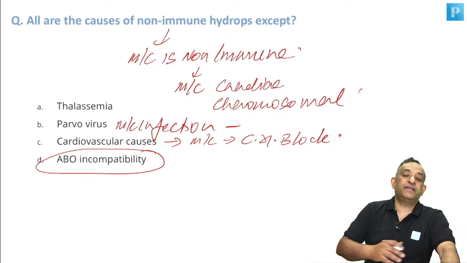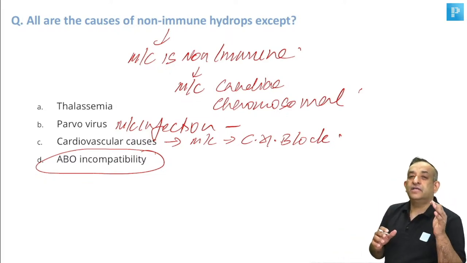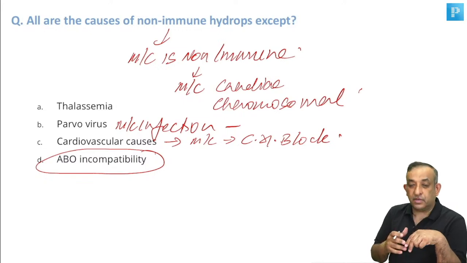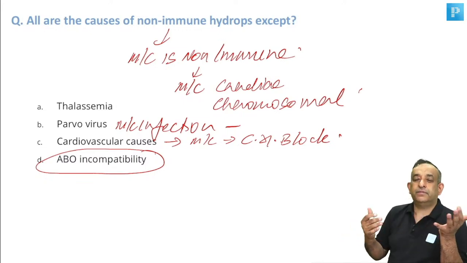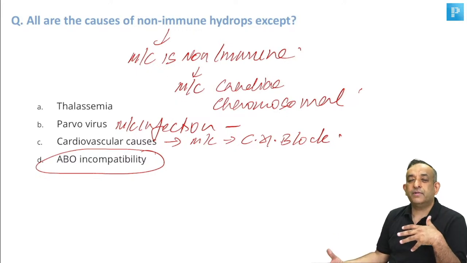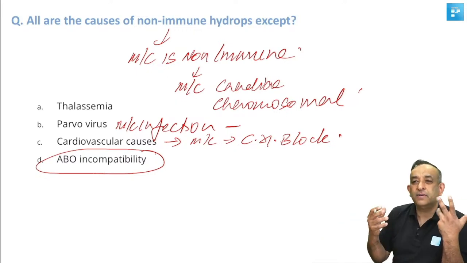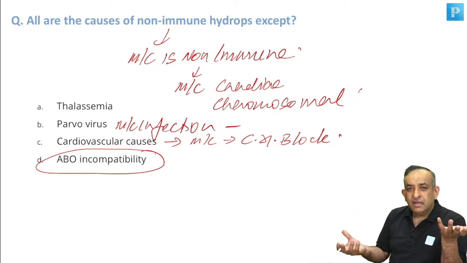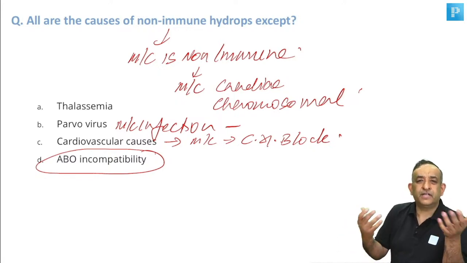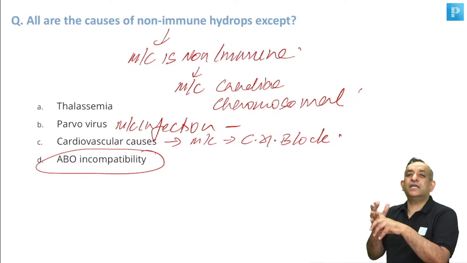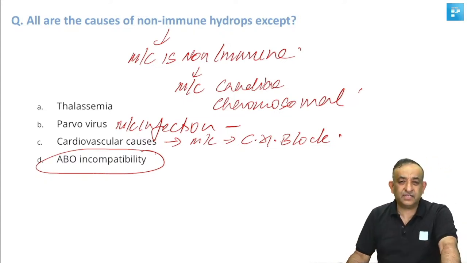So that is what we are saying, non-immune hydrops and immune hydrops. Immune hydrops can be because of RH isoimmunization or ABO incompatibility. ABO incompatibility is what? The mother is, let's say, A and the baby is B, and the B blood group comes to the mother's circulation. So the mother makes antibodies to the B antigen. So that is immune, isn't it? Immunity is working there. So RH isoimmunization and ABO incompatibility are the immune causes of hydrops fetalis, and all the rest are non-immune.